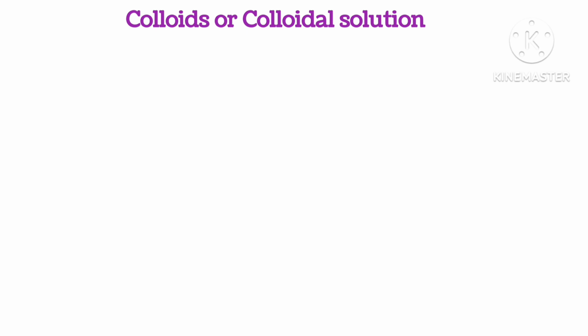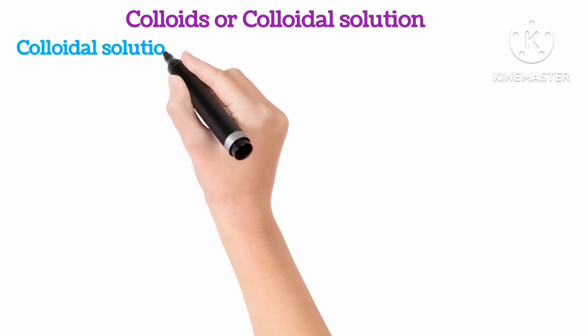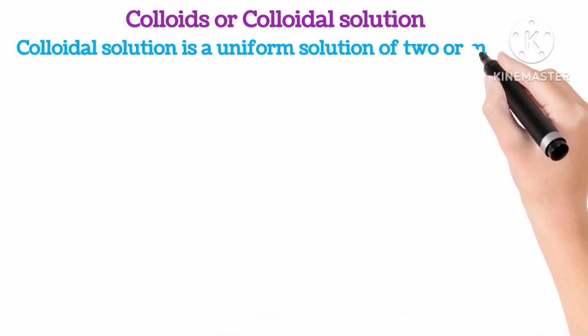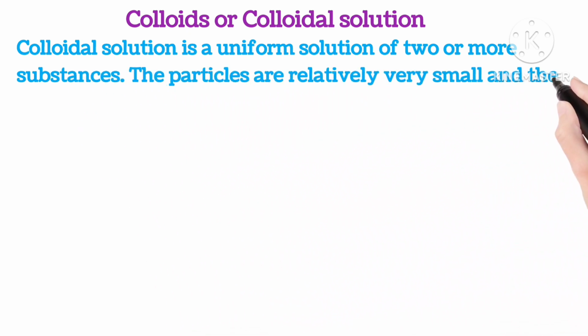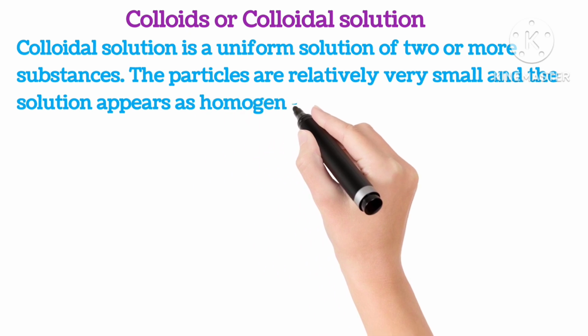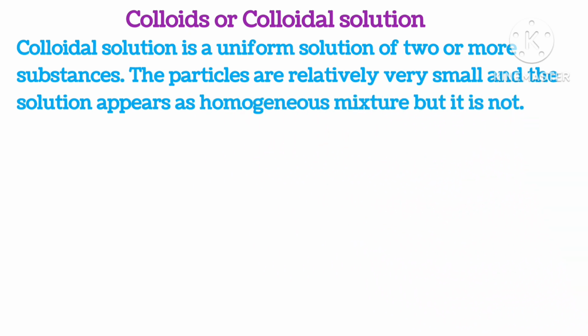Colloids or colloidal solution. Colloidal solution is a uniform solution of two or more substances. The particles are relatively very small and the solution appears as a homogeneous mixture, but it is not.